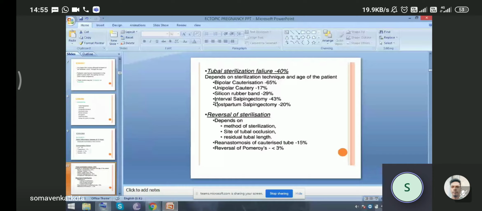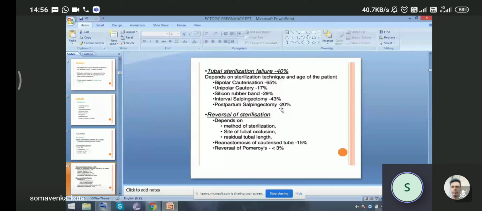If we use bipolar cauterization during sterilization, about 65% of failures result in ectopic pregnancy, and in unipolar cautery about 17%. If we use a silicone rubber band to ligate the fallopian tube, the chance is 29%. Interval salpingectomy increases the chances by 43%. Postpartum salpingectomy increases it by 20%.